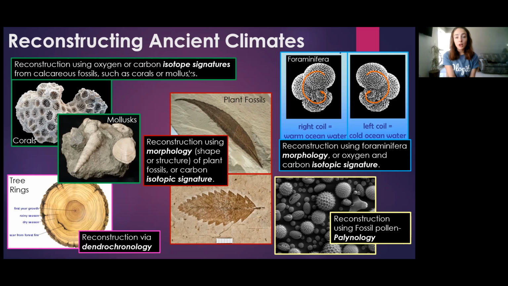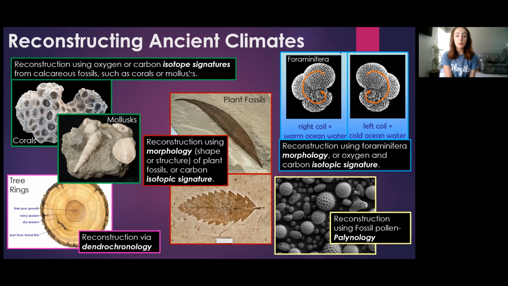And the last paleoproxy I want to discuss is foraminifera. Foraminifera can not only be used for their composition, for example, oxygen and carbon isotope ratios because they're made of calcium carbonate, but can also be used based on their morphology and coil direction. Basically, foraminifera are microfossils, and some types of these foram species can actually coil differently depending on temperature. If the water temperature is warmer, certain species will coil to the right, whereas if the water temperature is cooler, these species will coil to the left.